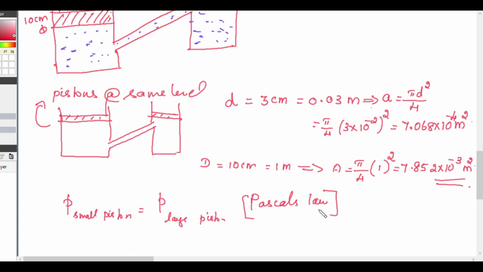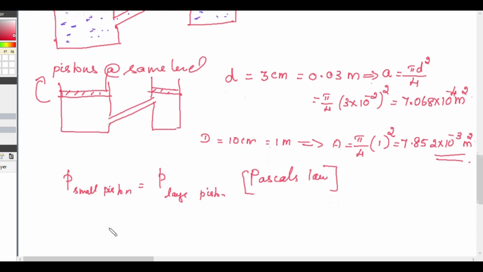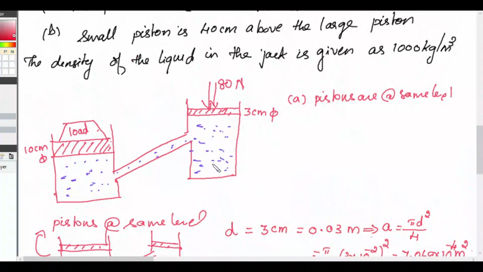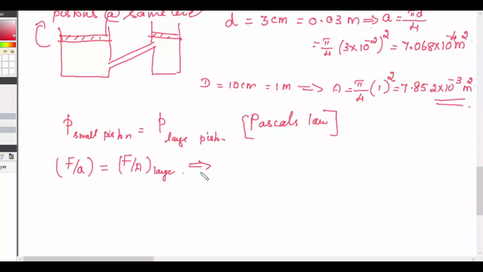So we are applying Pascal's law. Pressure is force by area, so force by area on the smaller piston will be equal to force by area of the larger piston. Now, how much force is applied? 80 Newton force is applied.